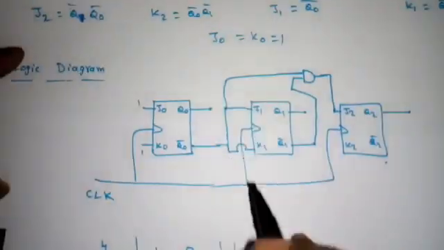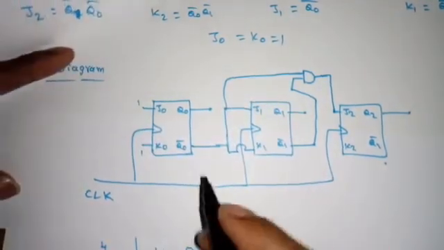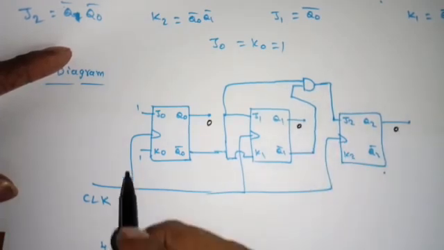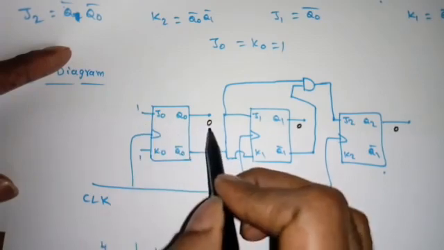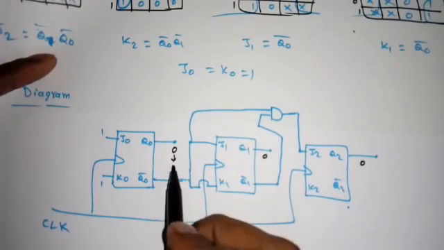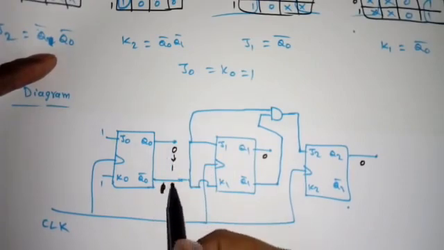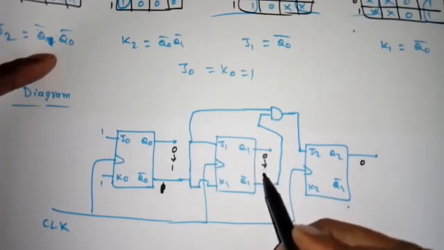Now we will verify the functionality. Will it give the sequence as we required, right? So initially suppose all are zeros, the outputs are zeros. Now the moment we apply the clock, J0 K0 is given as 1, so it will toggle the output to 1. But see, initially Q0 was 0, so Q0 bar will be 1, right? So 1 is going here, so it will also complement its output, so it also will be 1.